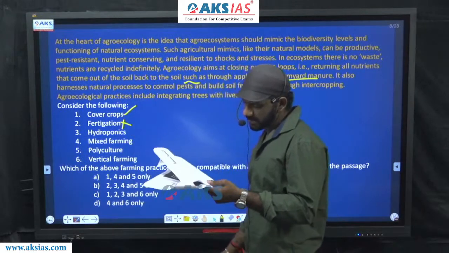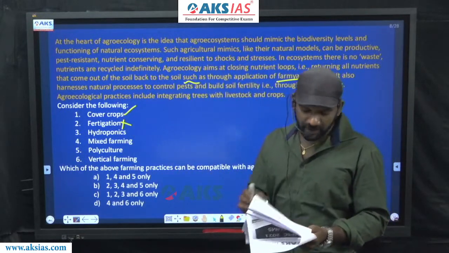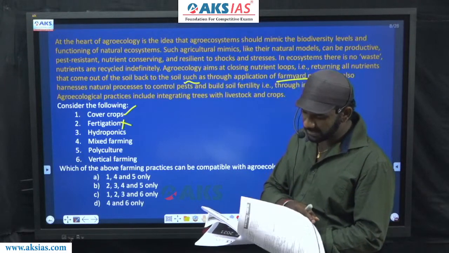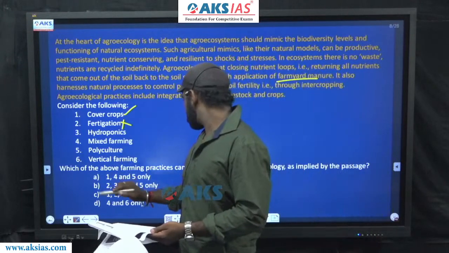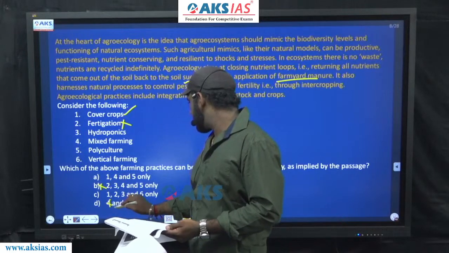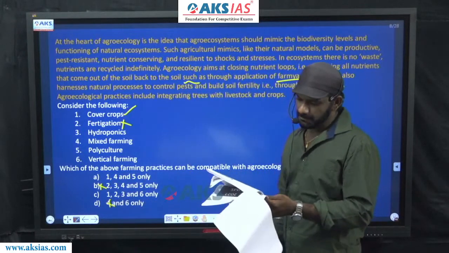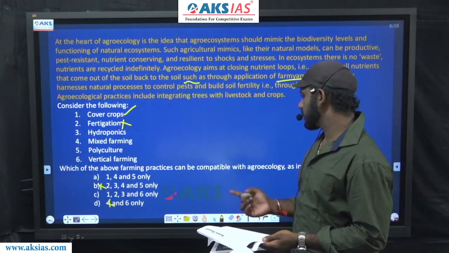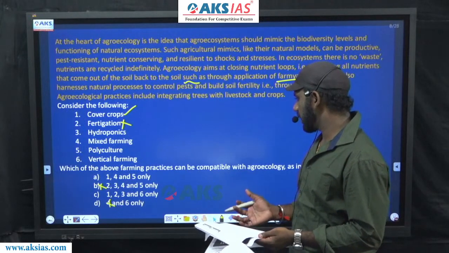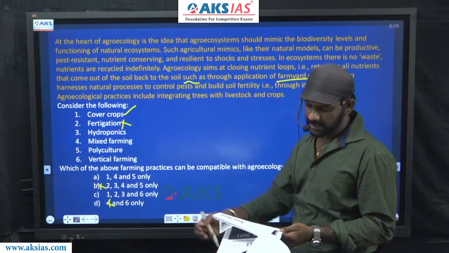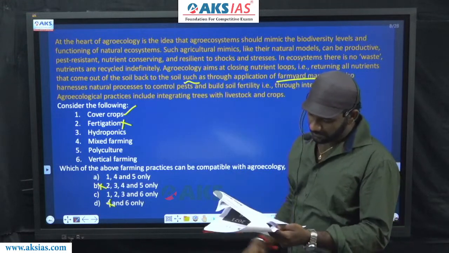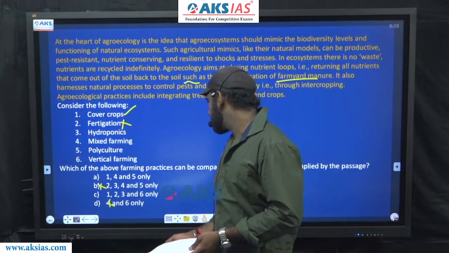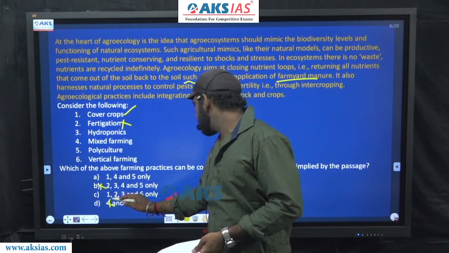Fertigation cannot be agreed to. Hydroponics, so one must be considered based on that. Options B and D are eliminated. Now we have two options left, A and C. A says 1, 4 and 5. C says 1, 2, 3 and 6. Come to 2. Fertigation cannot be agreed to. 2 is eliminated.